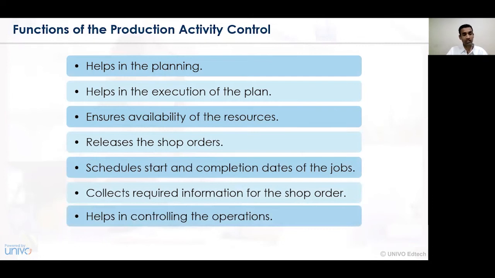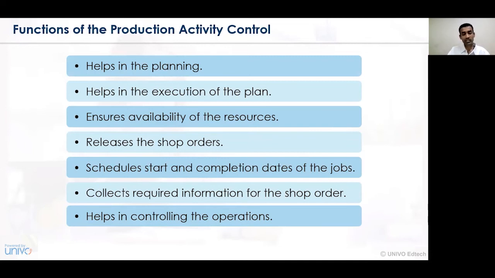So in a major concern, production activity control focuses on the activity conducted at the shop floor level. That is, the planning and execution of certain activities. That is, how a plan or a series of activities needs to be undertaken, how the flow of materials from one place to another needs to be undertaken, and so on. Execution of the plan, that is, whatever plan we have prepared, be it related to the production activity, supply activity, assembly line activity, and so on.